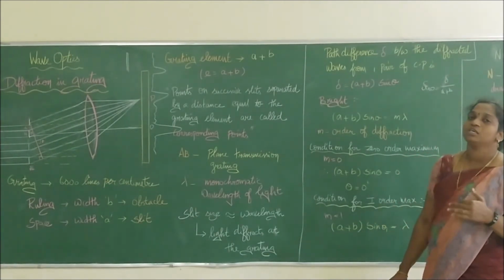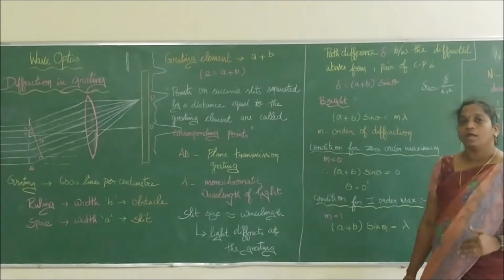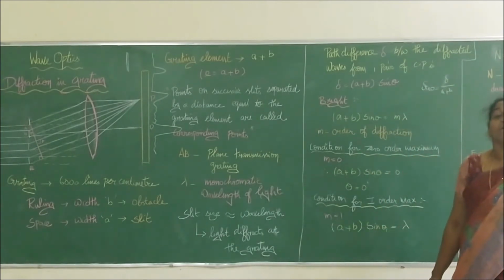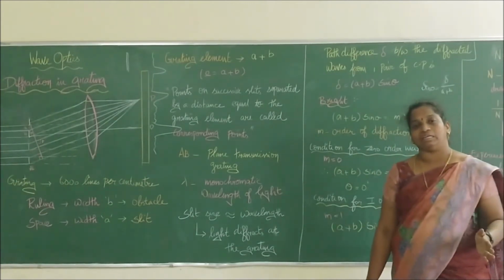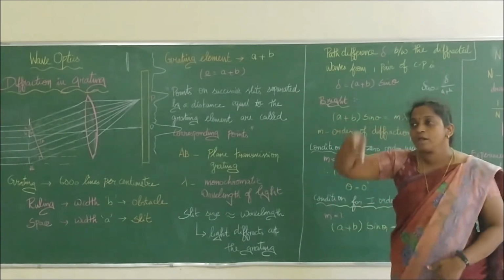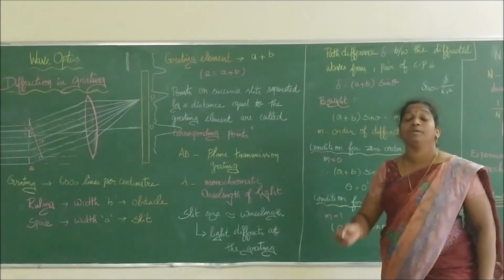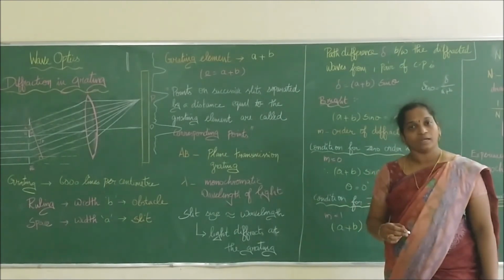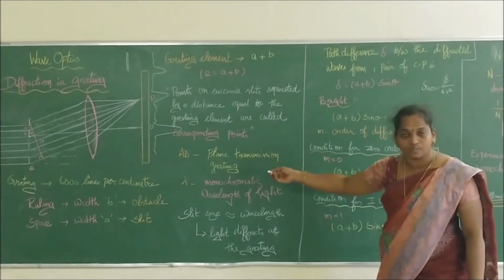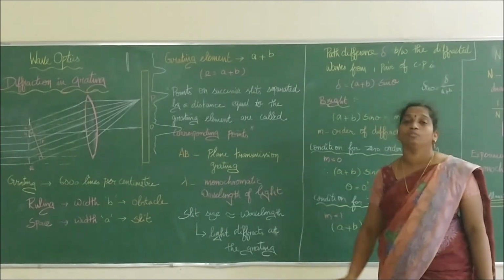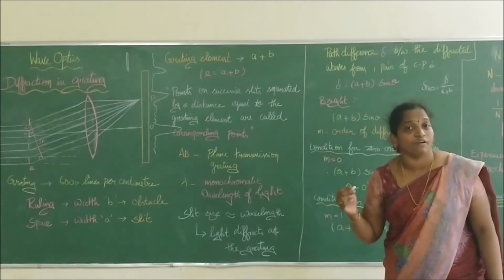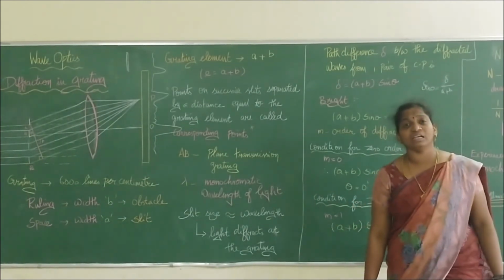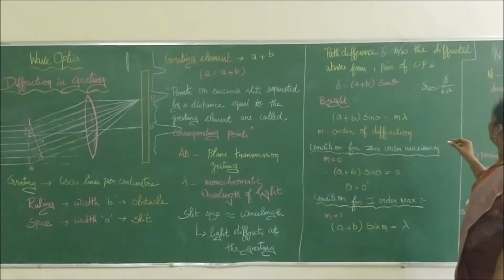So we say that N is equal to 1 by (a plus b), inversely proportional to the grating element. N is nothing but the number of rulings ruled on the grating. Rulings are the lines, so how many lines have been drawn on the grating is given by the number N. N is given as 6,000 lines per centimeter, or, converting into meter, 6,000 into 10 power 2, that is 6 into 10 power 5 lines per meter. Is that clear?